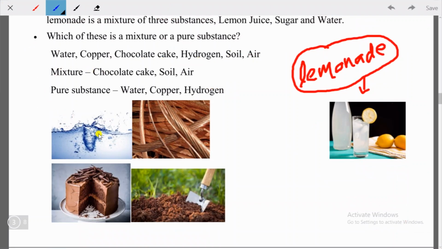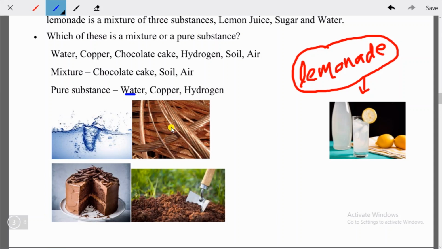Firstly you will see water. Inside water, do you think you will find any other kind of particle present? I don't think so. Water has only the particles of water present, that's why it is a pure substance. As you can see here, water is written under pure substance. Then you have copper. Copper is used basically for electrical wiring.